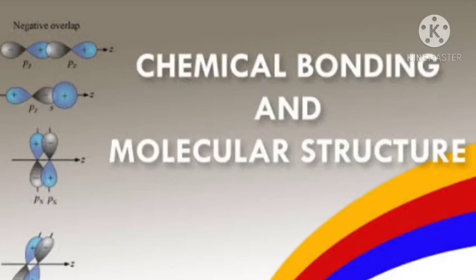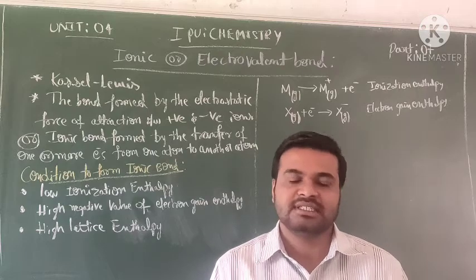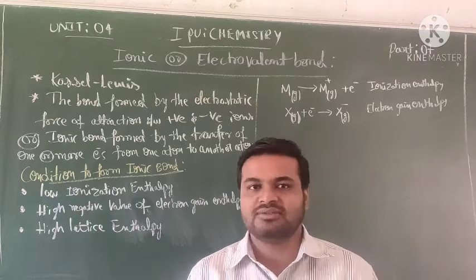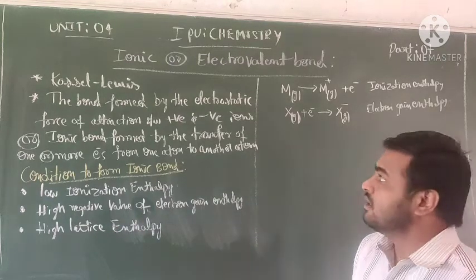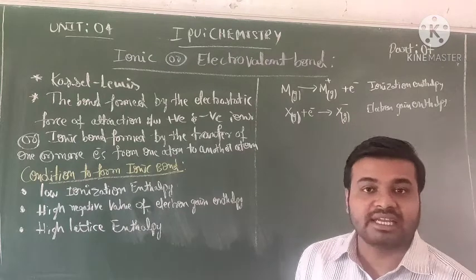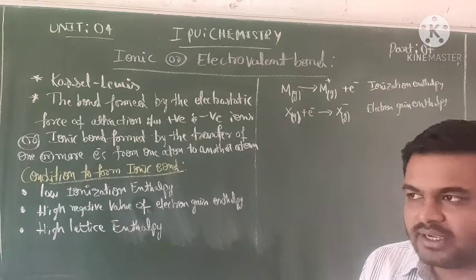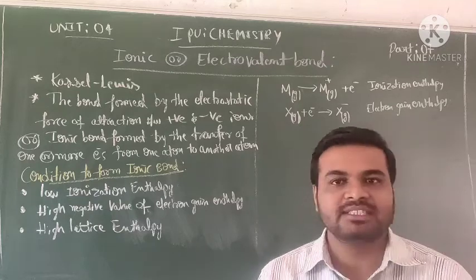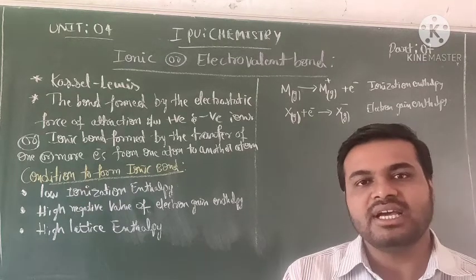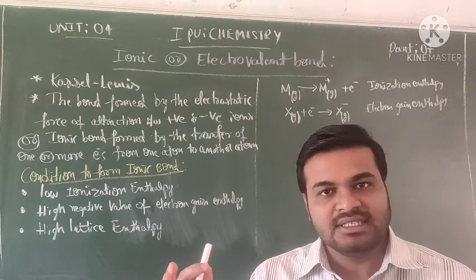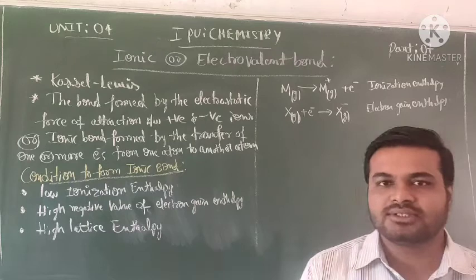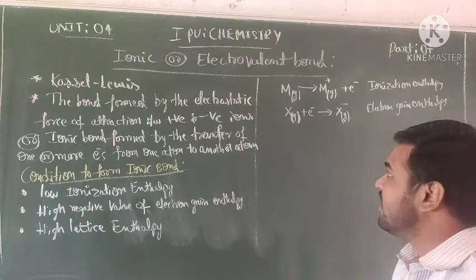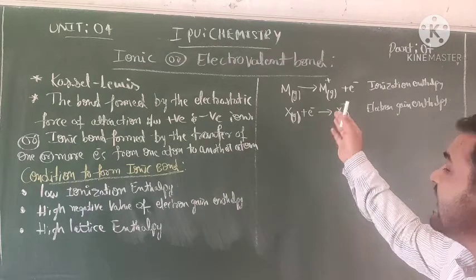In the previous class we discussed covalent bond. Okay students, let's move on to the next topic in Unit 4, chemical bonding and molecular structure. In that, ionic bond or electrovalent bond. In the previous class we discussed covalent bond. How have they formed? They form by sharing of electrons. Okay, don't forget. So today, ionic or electrovalent bond.